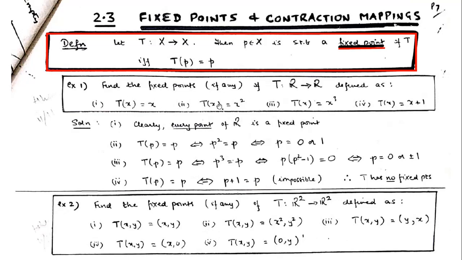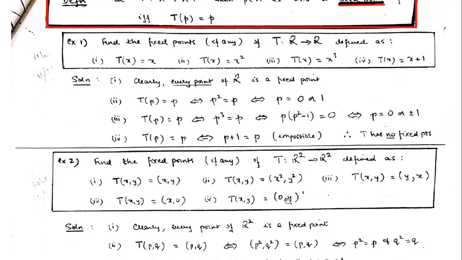So this is the first example, for the identity mapping. Here are some examples of mappings from R to R. If we consider this, then the fixed points will be 0 and 1 only. For this one, the fixed points will be 0 and plus minus 1. And for this type of mapping, which is a translation, from R to R we translate x to x plus 1. So the whole real line is translated one unit to the right. So no point is fixed; all the points are translating. That is the mathematical reason why for this kind of mapping from R to R there is no fixed point.